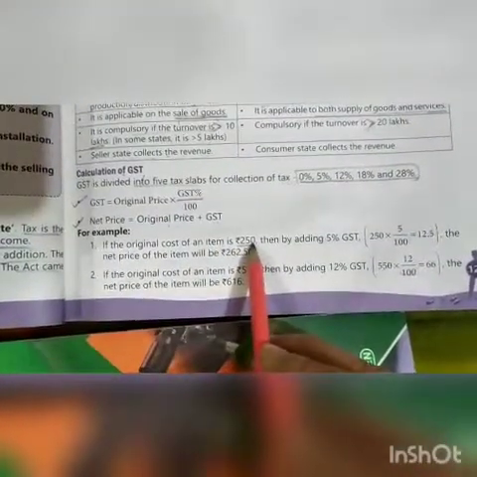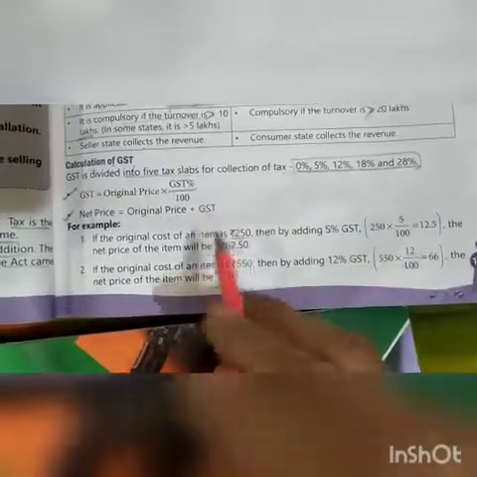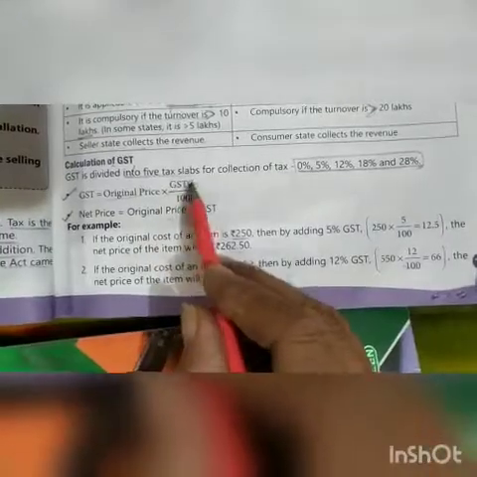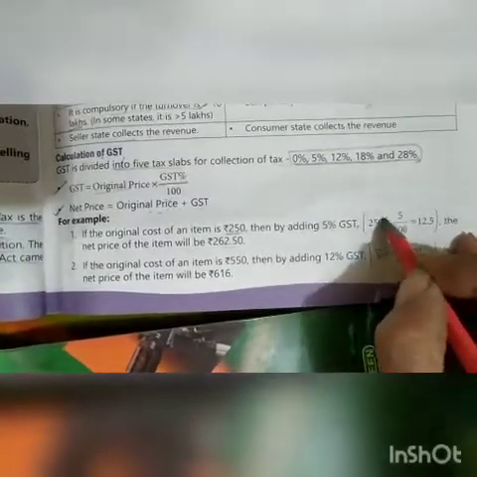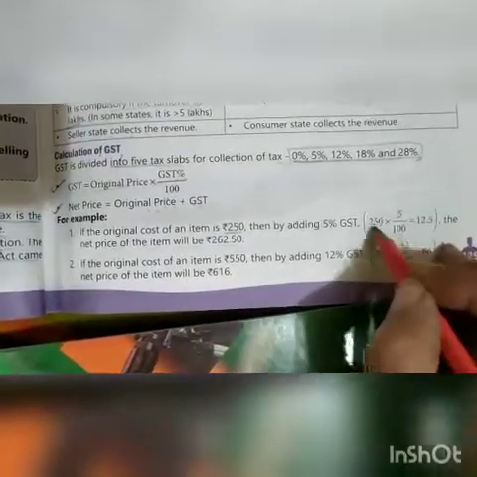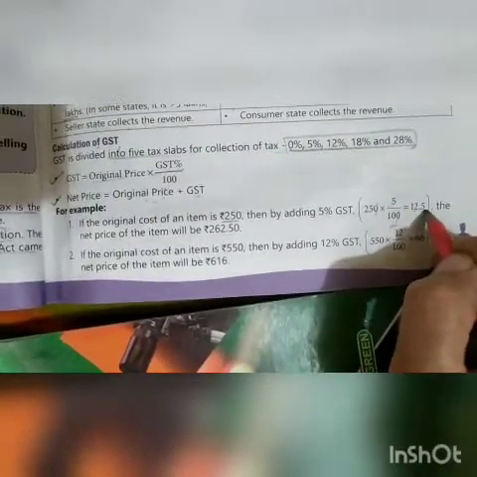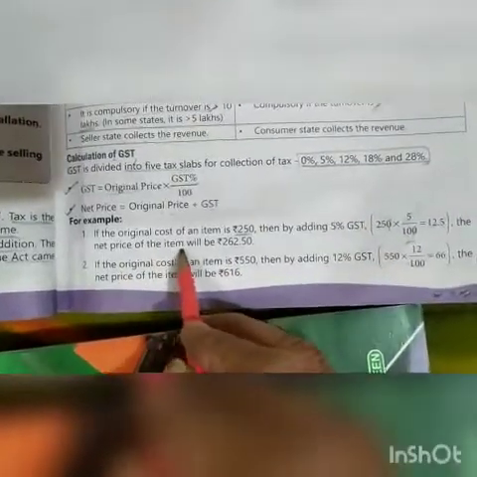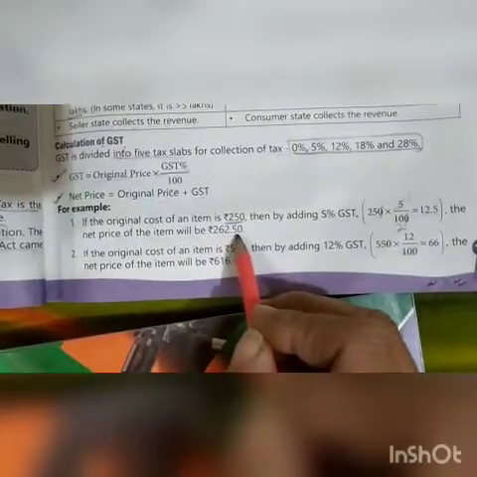For example, if the original cost of an item is 250, and we add 5% GST, what will be the amount of GST? Original price is 250, multiplied by GST percent 5 upon 100. Simplify it: the zeros cancel, 5 into 5, 5 twos are 10, it is 25 upon 2. Dividing 25 by 2, we get 12 rupees 50 paise. The net price of the item will be 250 plus 12.50, which is 262.50 rupees.